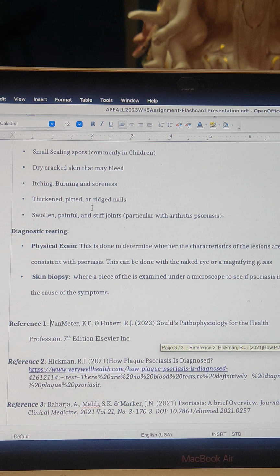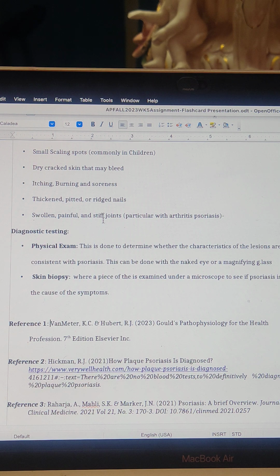Thickened, pitted, ridged nails. These are all symptoms of psoriasis. Also swollen, painful, and stiff joints. This is particularly for psoriatic arthritis.